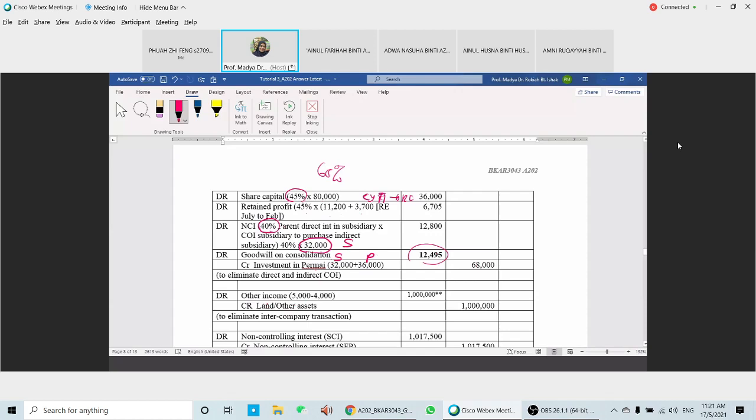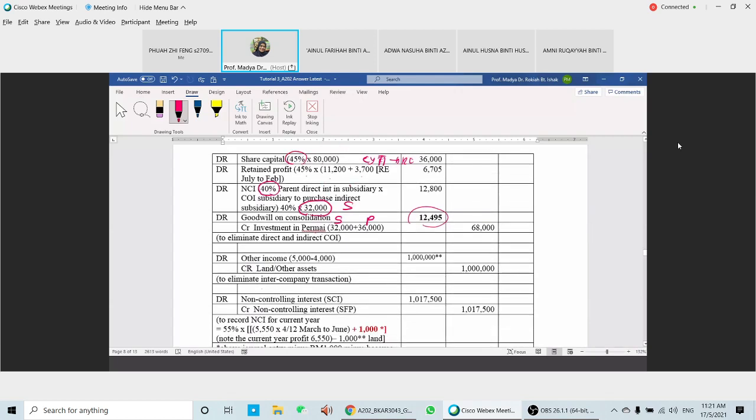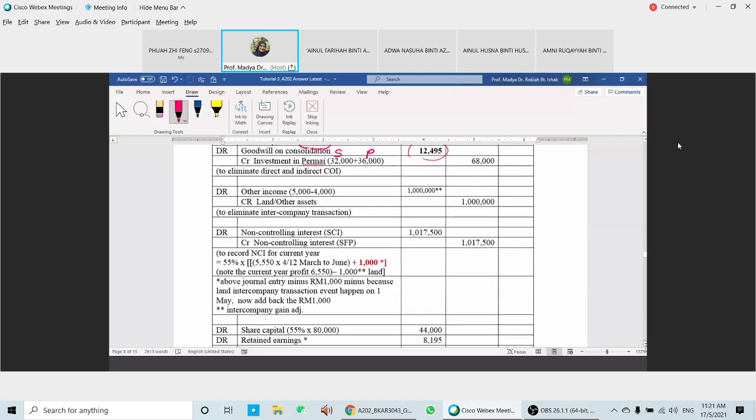Okay, and then you're going to eliminate the intercompany transactions here. Other income, you have 1 million from the URP of the land. And then your interest for the NCI. Interest on the NCI here is the share of profit.